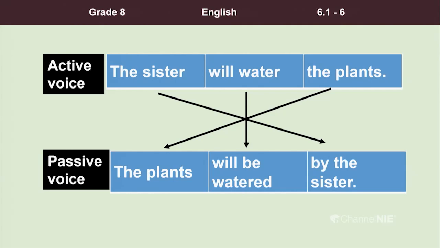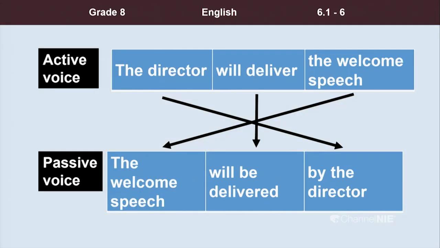Ms. Suchitra? Yes, the active voice sentence is, the sister will water the plants. Yes. The plants will be watered by the sister. Okay, children? Now you know how you can turn the active voice sentence into a passive voice sentence, and you know how the words change, the word order change. Okay? Right. Again another example.